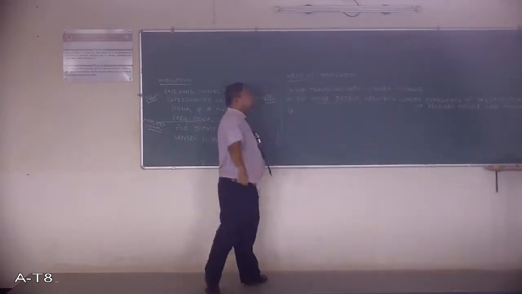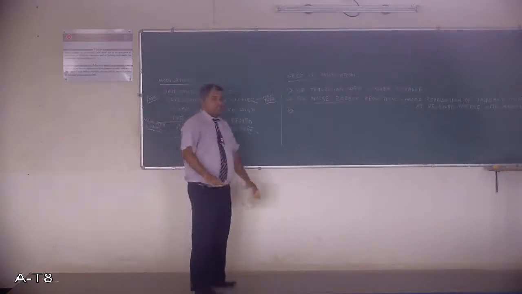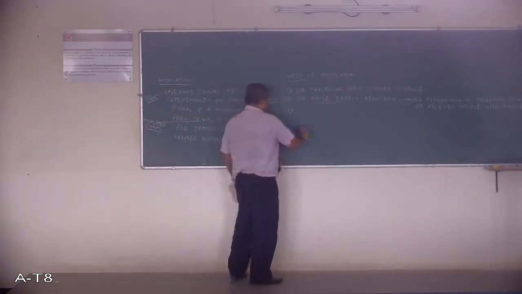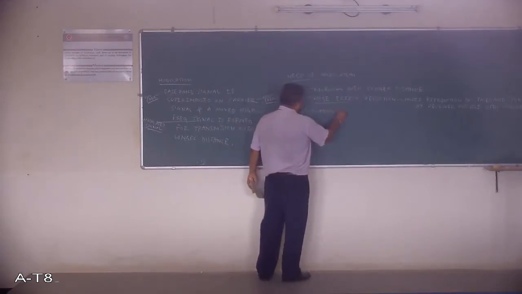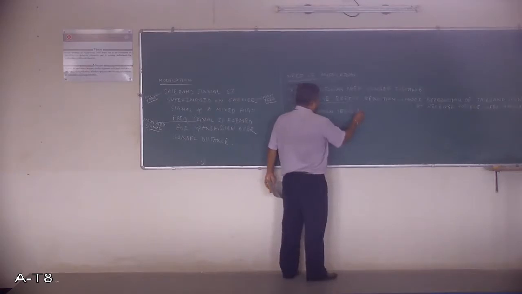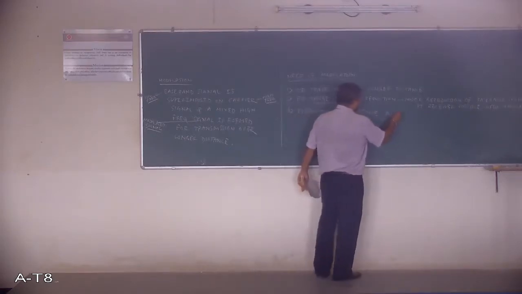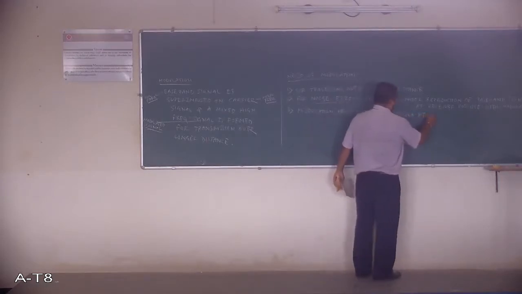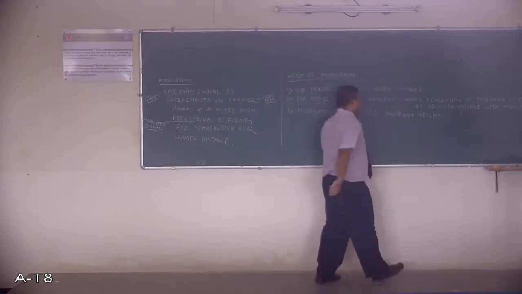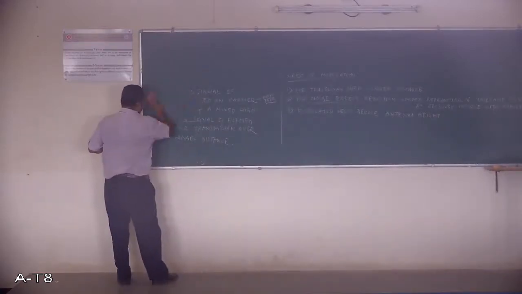Third point, which is very important, and there is a very small formula to explain it. It is called modulation. Modulation helps reduce antenna height. There is a small calculation for that.